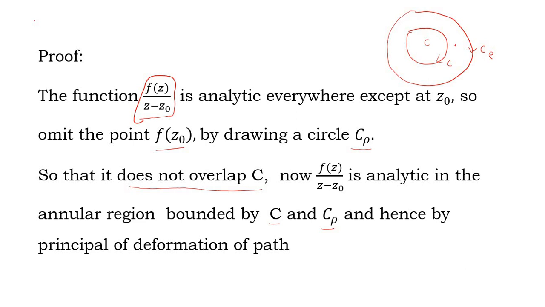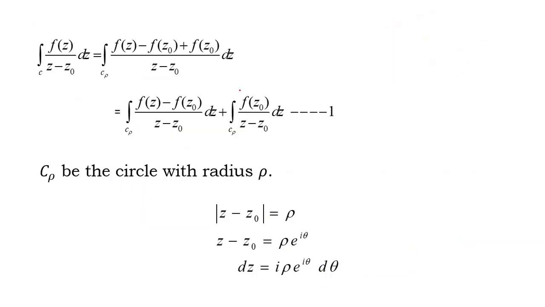So now we are considering the function in between the annular region. By the principle of deformation of path, you may write integral over C of f(z) divided by z minus z0 into dz equal to integral over C rho of f(z) divided by z minus z0 into dz. In the right hand side value, now I add and subtract f(z0).